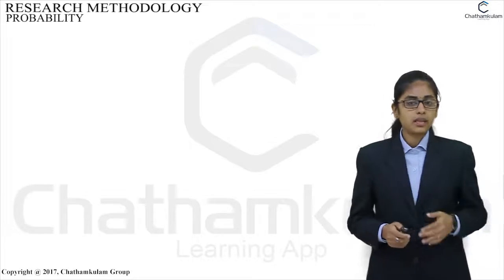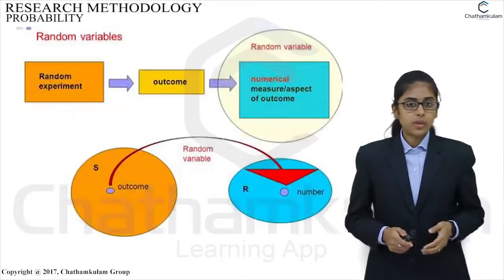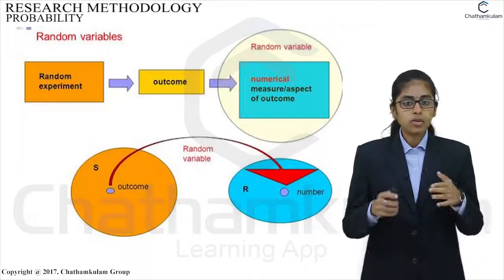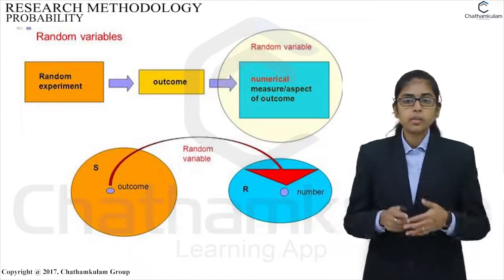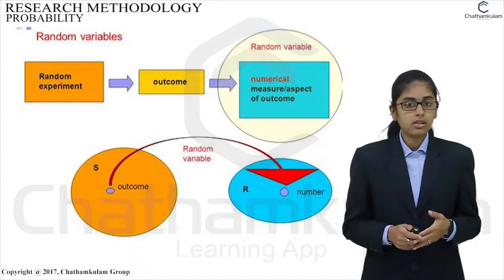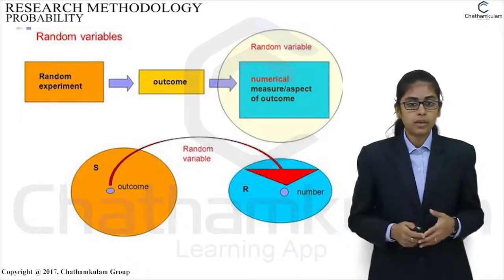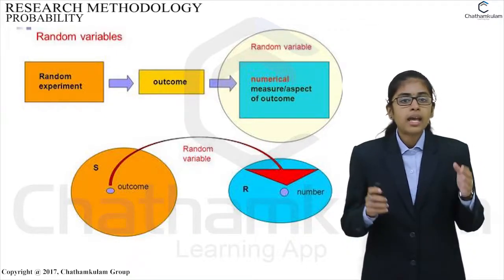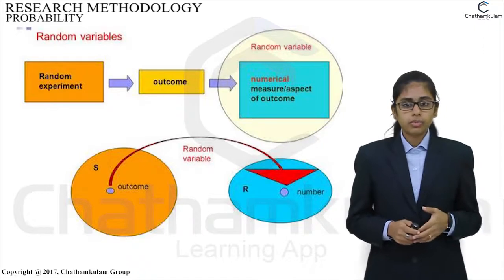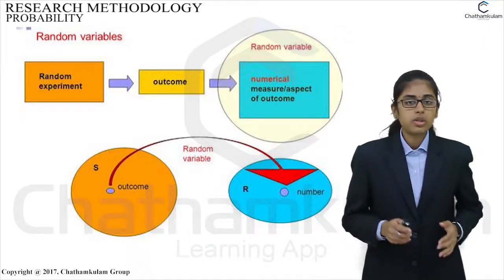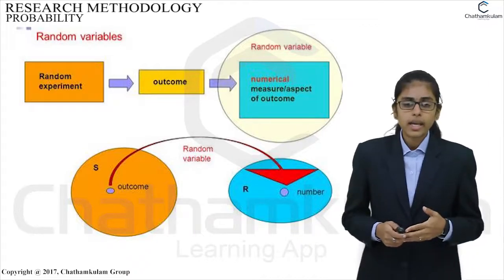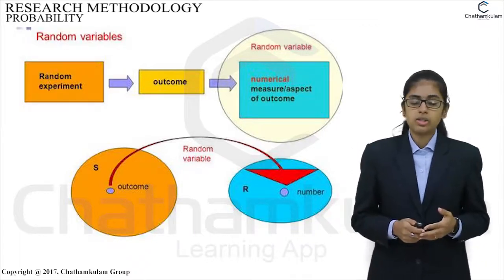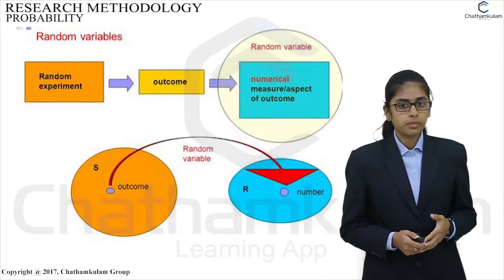The main terms are explained as follows. Random experiment: an experiment which can be repeated under the same condition and the outcome cannot be predicted under any circumstances is known as a random experiment. For example, an unbiased coin is tossed. Here, we are not in a position to predict whether head or tail is going to occur. Hence, this type of experiment is known as a random experiment.